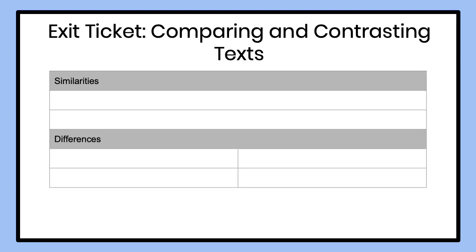In addition to reading the two texts from the previous slide and completing the note catcher for each text, you were also asked to complete an exit ticket that allowed you to note similarities and differences between Water on Earth and Why Water is So Valuable. If you have not completed the exit ticket, you may want to stop and complete this task prior to proceeding with today's lesson. We will use the information from the exit ticket to support our writing.